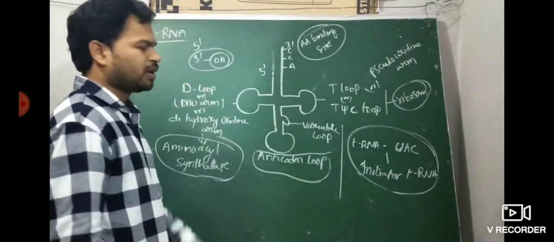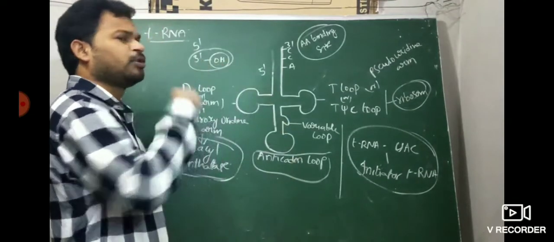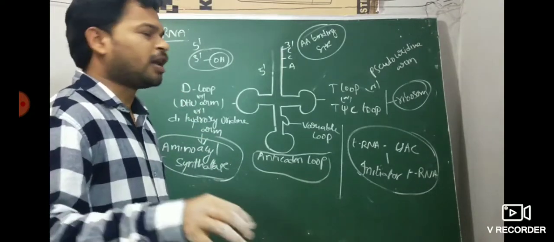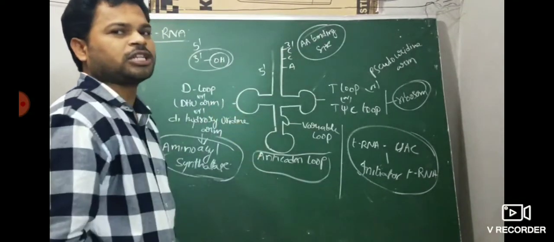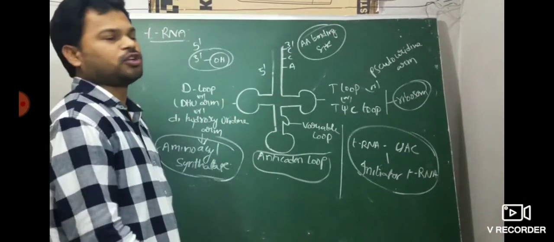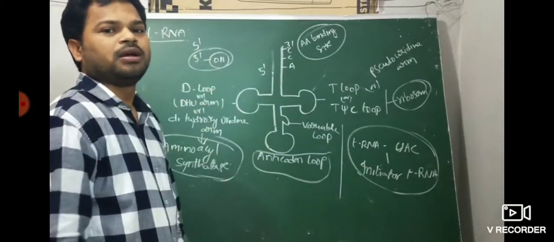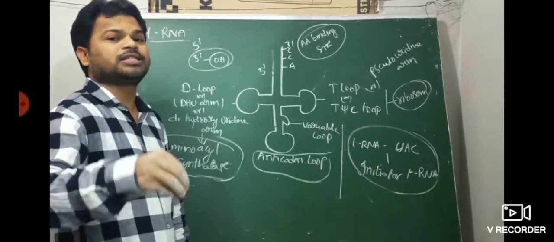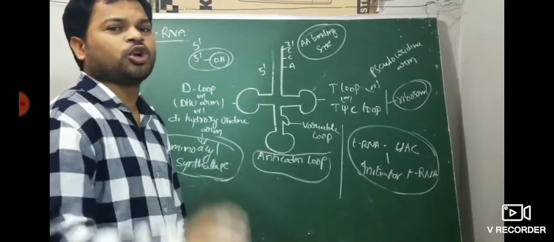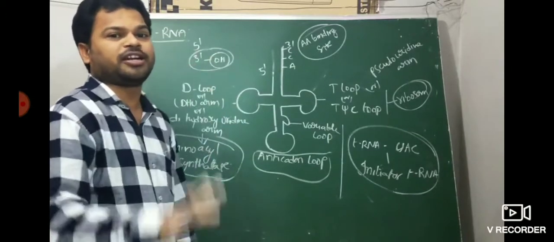I am going to give it once again. tRNA, transfer RNA, is also called soluble RNA or sRNA. It is an adapter molecule. Why adapter molecule? Many loops are present, to bind something. First discovered by Hoagland and Crick. Then the structure was explained by Holley from yeast alanine tRNA, for which he got the Nobel Prize. The smallest RNA is tRNA, 73 to 93 nucleotides, only 10 to 15% of total RNA.